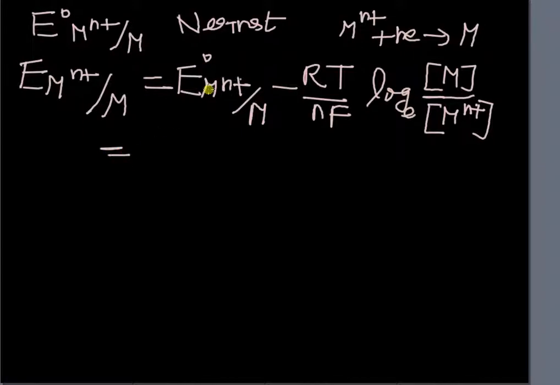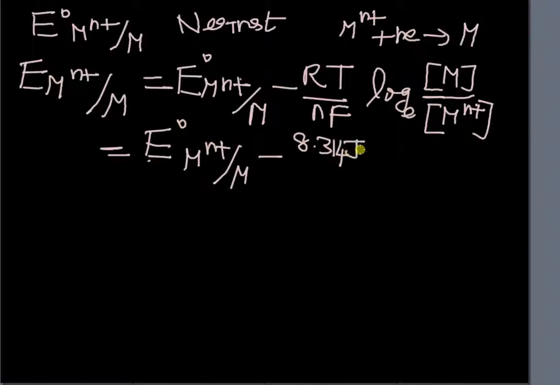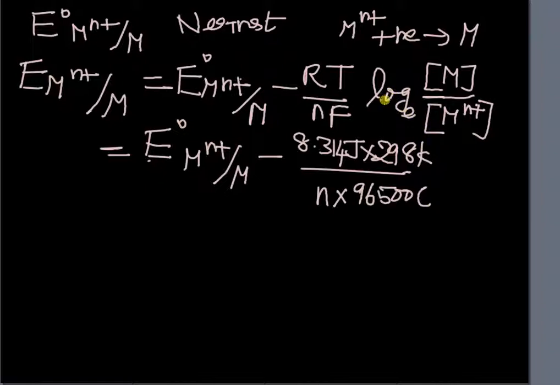Now this is the standard cell value E naught Mn+/M, and the constants are R, T and F. R is the gas constant, which has the value of 8.314 joule, and temperature is 298 Kelvin. n is the charge on the metal ion, and F is 96,500 or 96,487 coulombs. And to convert logarithm to the base e to logarithm to the base 10 for the purpose of calculation, we have to multiply this by 2.303.